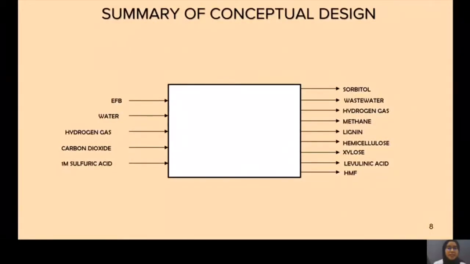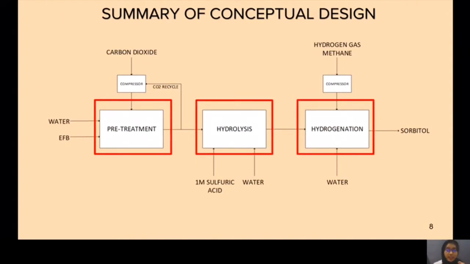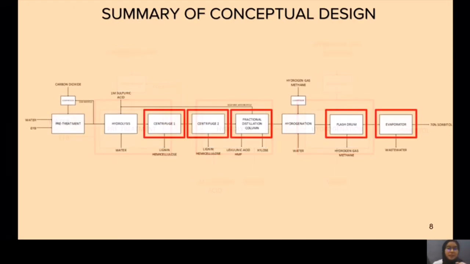The figure above shows the level 2 input-output structure. The input consists of EFB, water, hydrogen gas, carbon dioxide, and sulfuric acid, while the output for our process is sorbitol, wastewater, hydrogen gas, methane, lignin, hemicellulose, xylose, levulinic acid, and HMF. This figure shows the level 3 conceptual design, which is the main process unit in our plant, which include pretreatment unit, hydrolysis reactor, and hydrogenation reactor. Level 4 conceptual design is a step of synthesis of chemical separation system. The separation units involved in our process are centrifuge, fractional distillation column, flash drum, and evaporator.